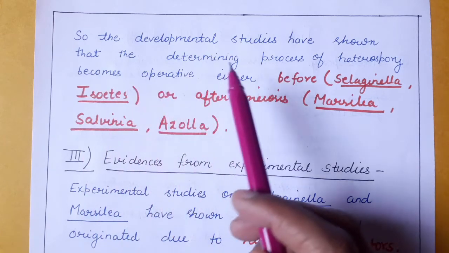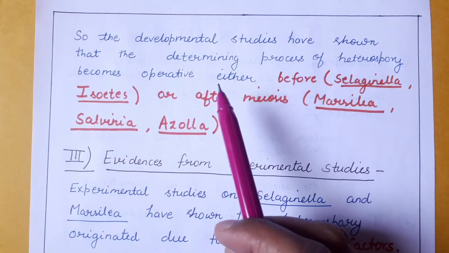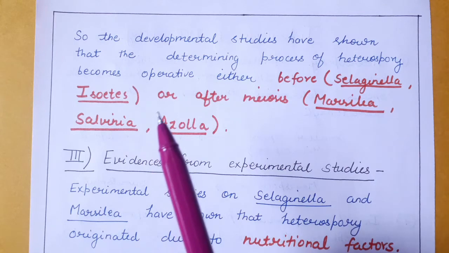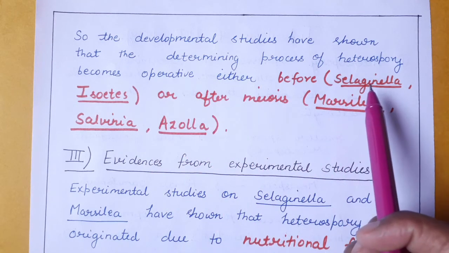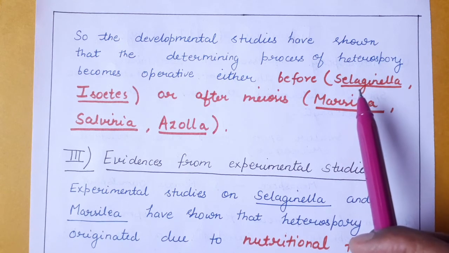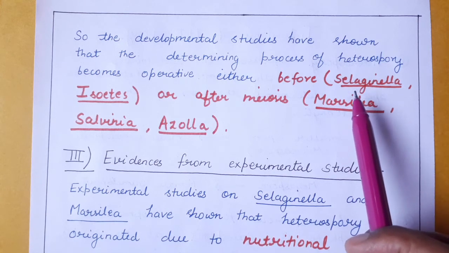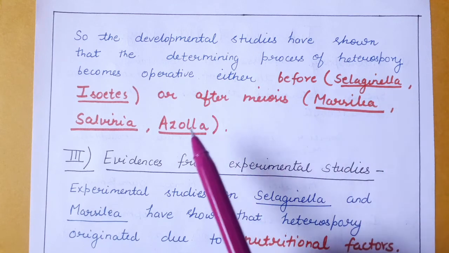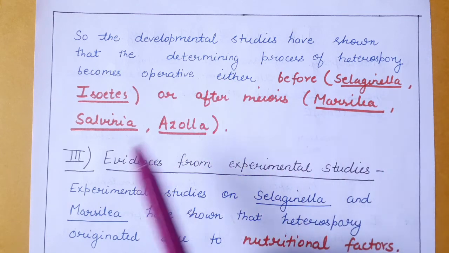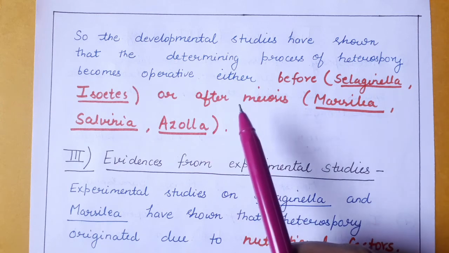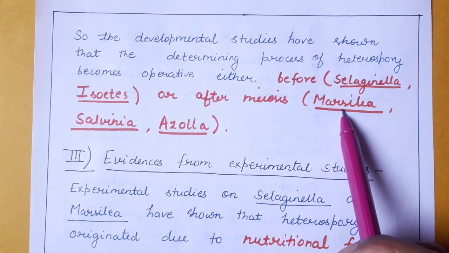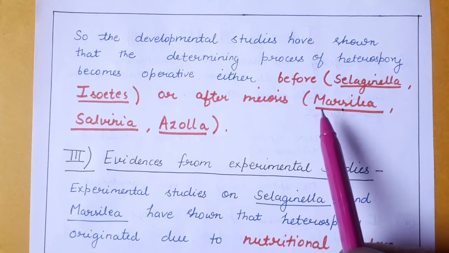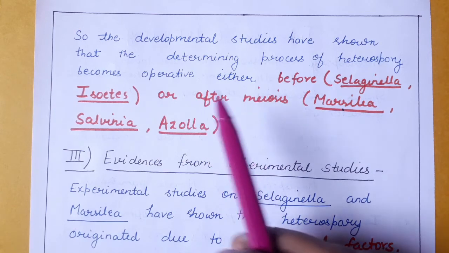So the developmental studies have shown that the determining process of heterospory becomes operative either before meiosis, as in the case of Selaginella, as we have discussed, where before meiosis there is abortion of the cells, or after meiosis, as in the case of Marsilea, Azolla and Salvinia, in which we have seen that 64 megaspores were formed and only one functional megaspore was left. So developmental studies have concluded this point.